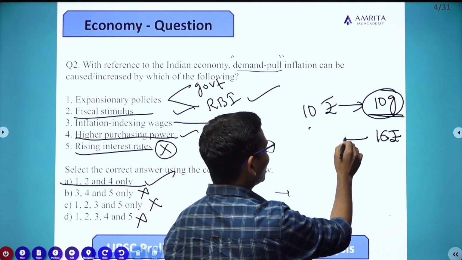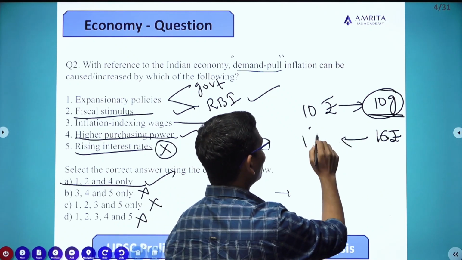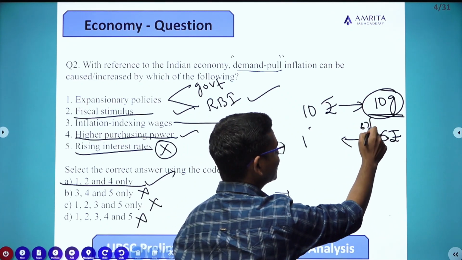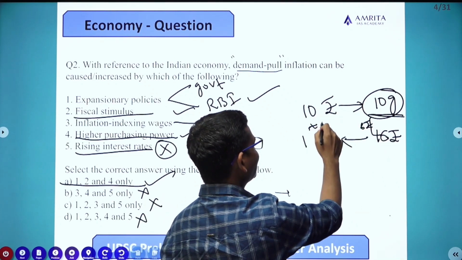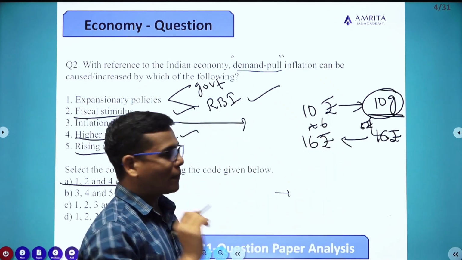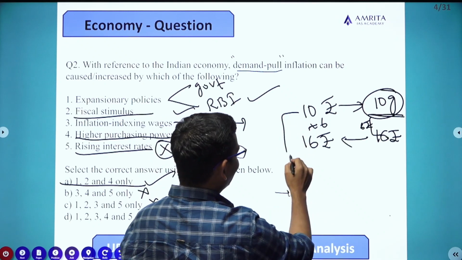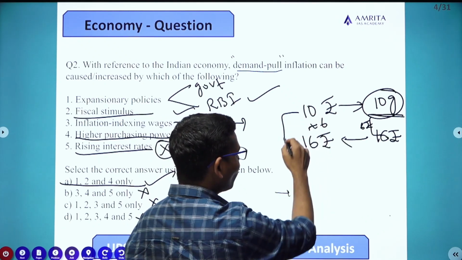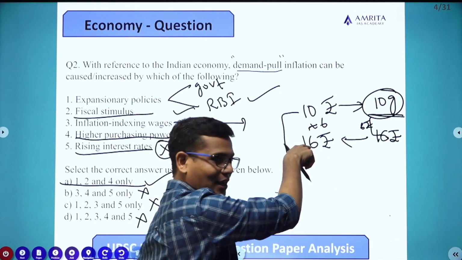But your income is also increased because your wage is related to inflation. Because of the 6 rupees of inflation, they have increased your wages also by 6 rupees. So now your wage has become 16 rupees. That means there is more money in your hands.